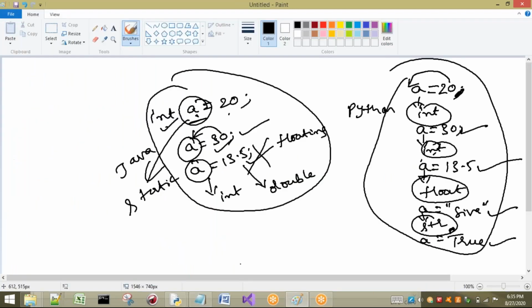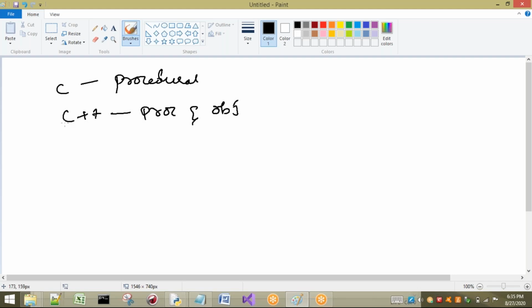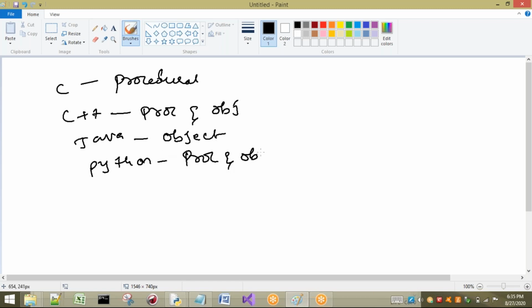For example, if I consider our C language, C is only procedure oriented. If I consider C++, it is both procedure oriented and object oriented. If I consider Java, it is only object oriented. If I consider Python, we have already seen in the previous class, but now I am going to discuss only procedural oriented and object oriented.